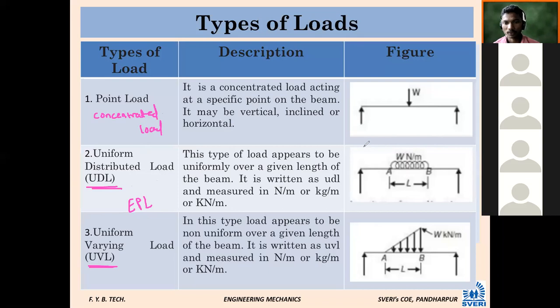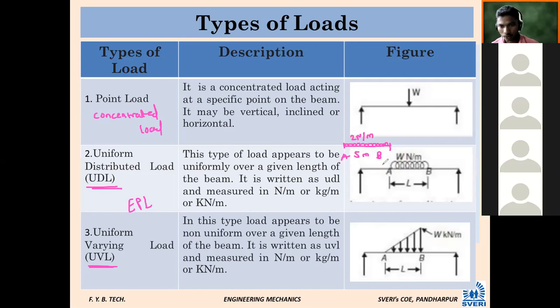Suppose here there is a beam, and here a load is shown like this. Are you observing? Point A, point B, total length is suppose 5 meter, and this load is suppose 2 Newton per meter, means per meter there is 2 Newton of load.